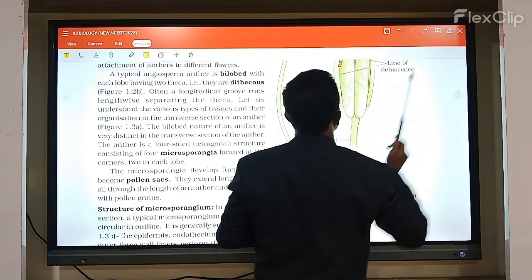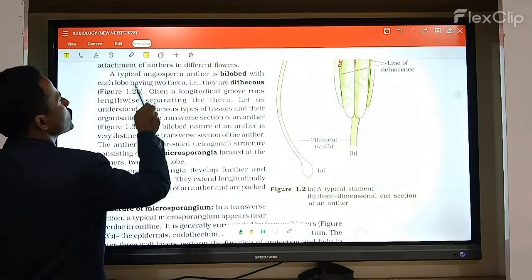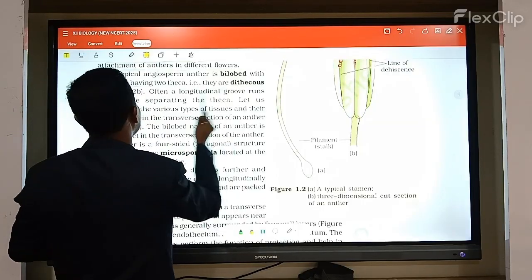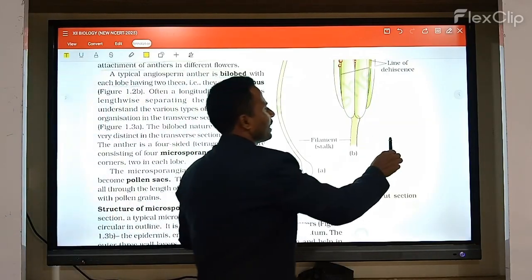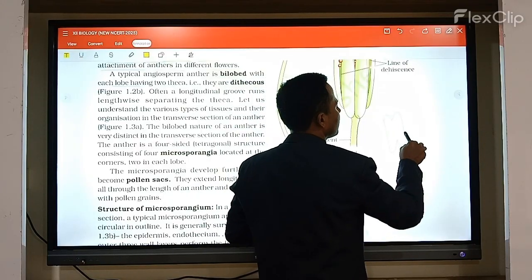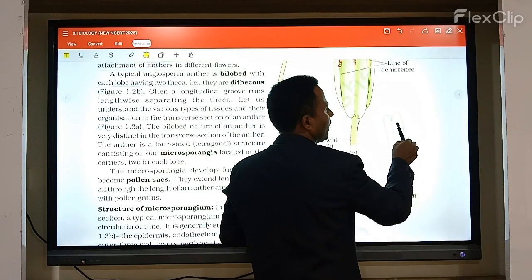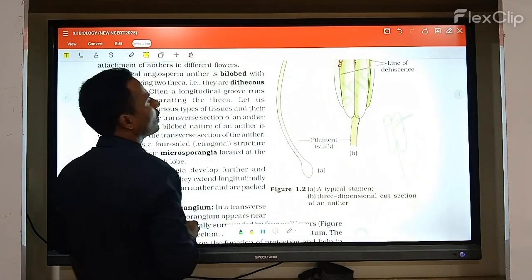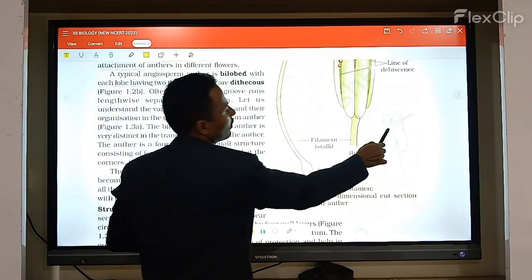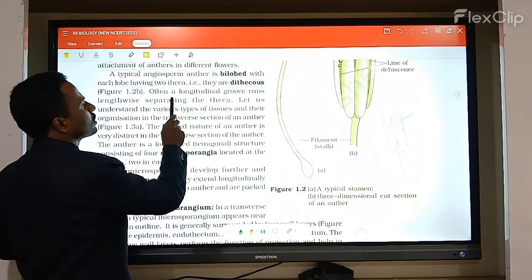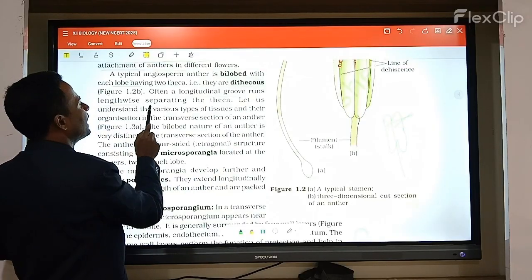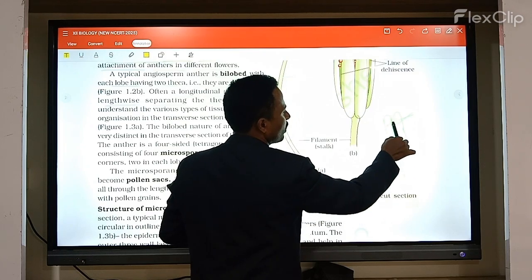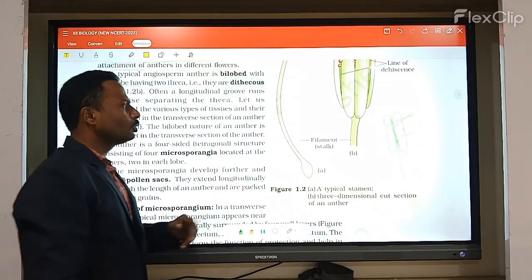Okay, and here a typical angiosperm anther is bilobed. Each lobe has two thecae, which is called a dithecous anther. So when you take any one particular stamen, the anther contains two thecae. This condition is called what? Dithecous anther. How many lobes are present? Two lobes, one lobe and another lobe. Next, a longitudinal groove runs lengthwise, separating the two thecae.